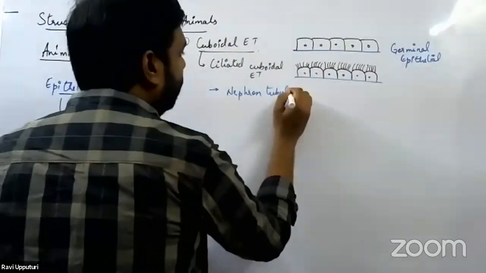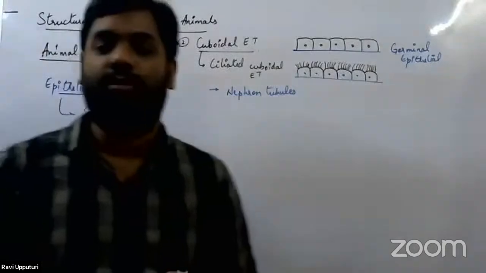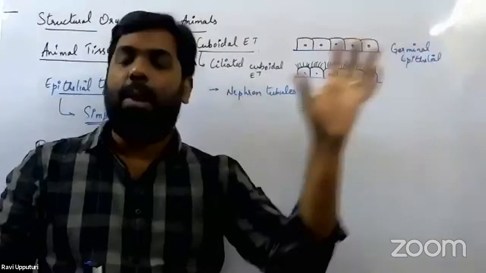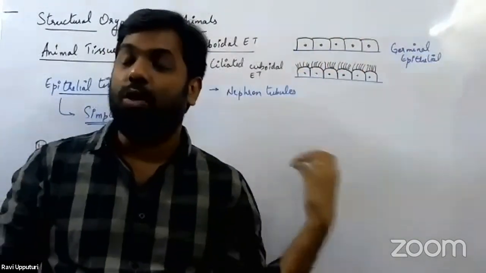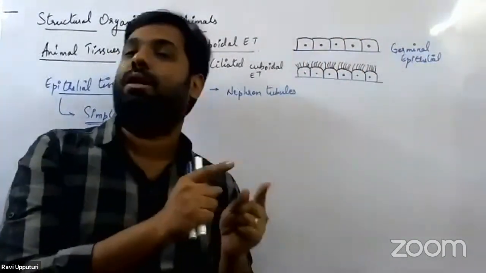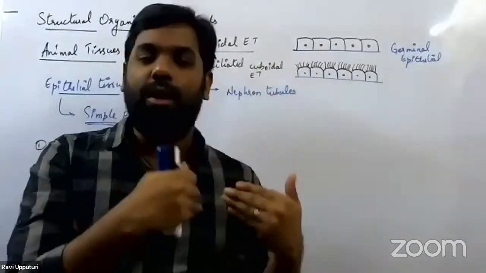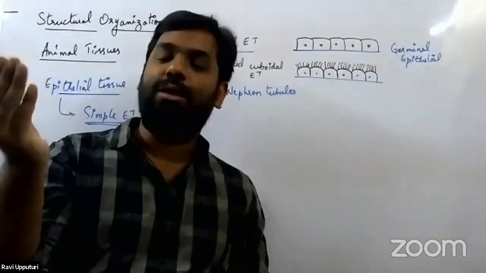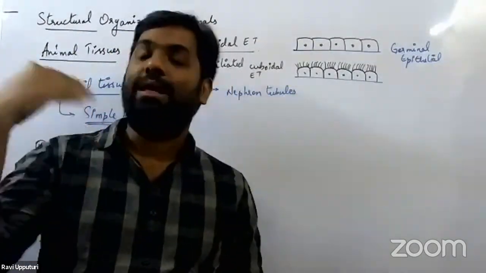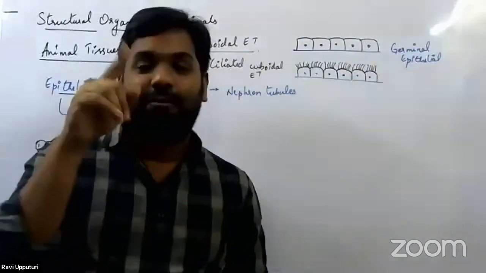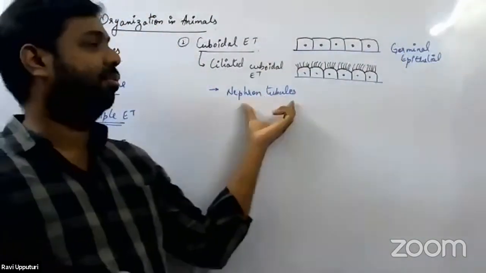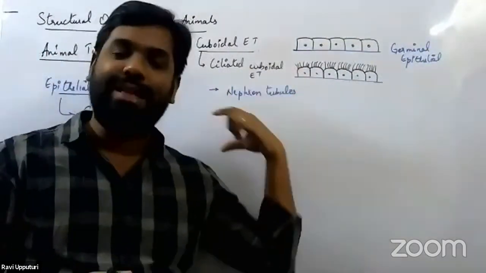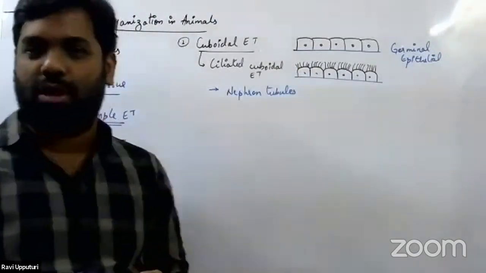We have already studied the nephron tubules. Remember, get back to the structure of the human nephron. We have different parts in that, right? We have the Bowman's capsule, which opens up into a convoluted tubule, the proximal convoluted tubule, then into the next tubule, the loop of Henle. The loop of Henle opens up into another tubule, the distal convoluted tubule. Then we have the collecting tubule. So in the nephron tubules, we have this sort of epithelial tissue, the ciliated cuboidal epithelial tissue. Let us take up one more location, then we get to the function.